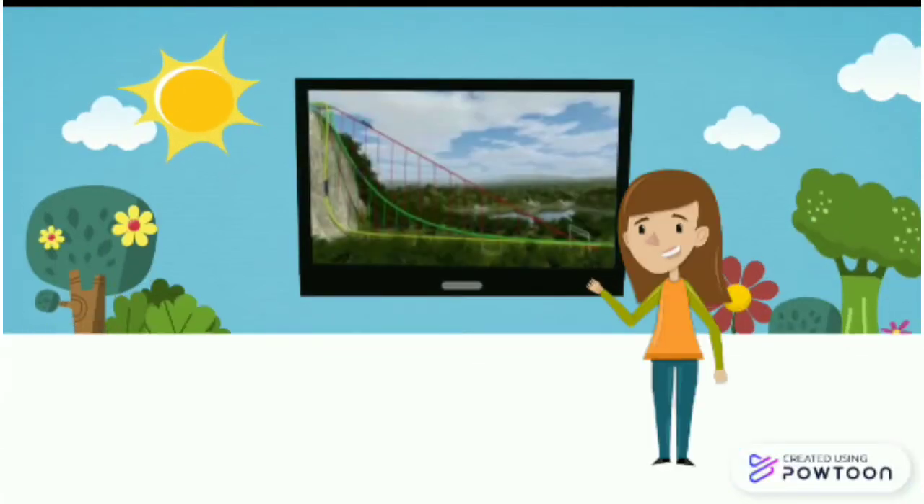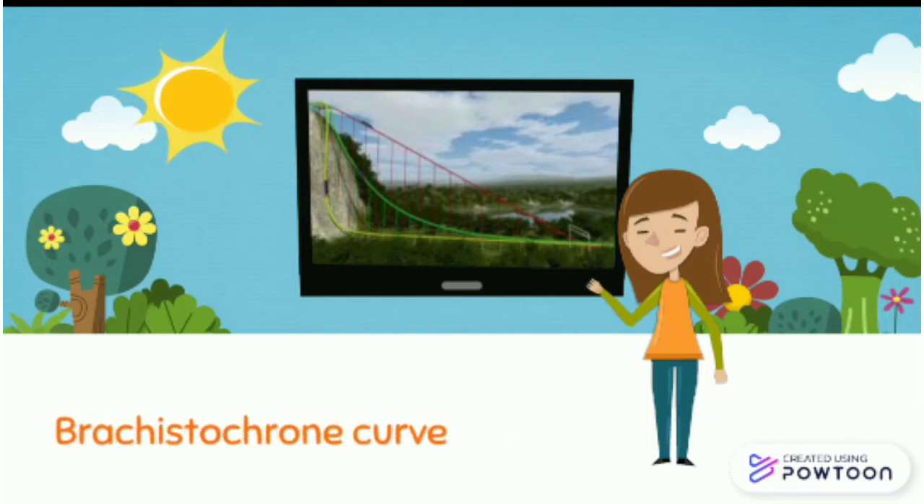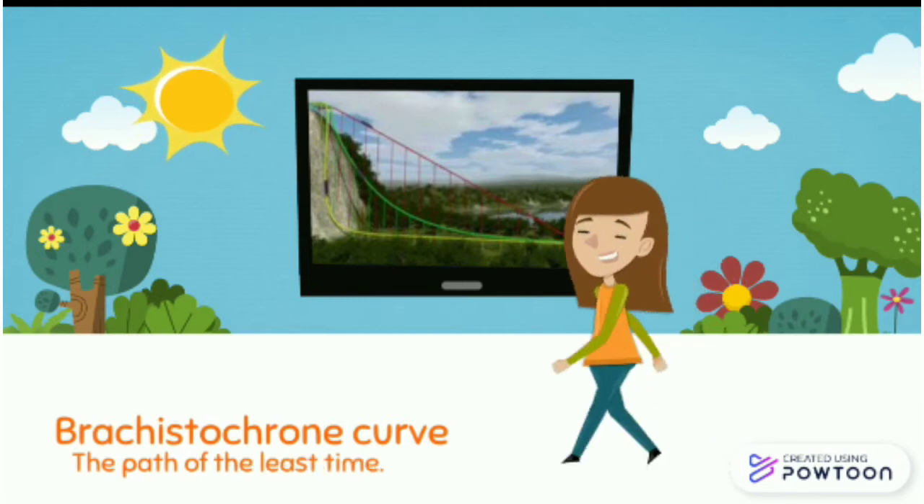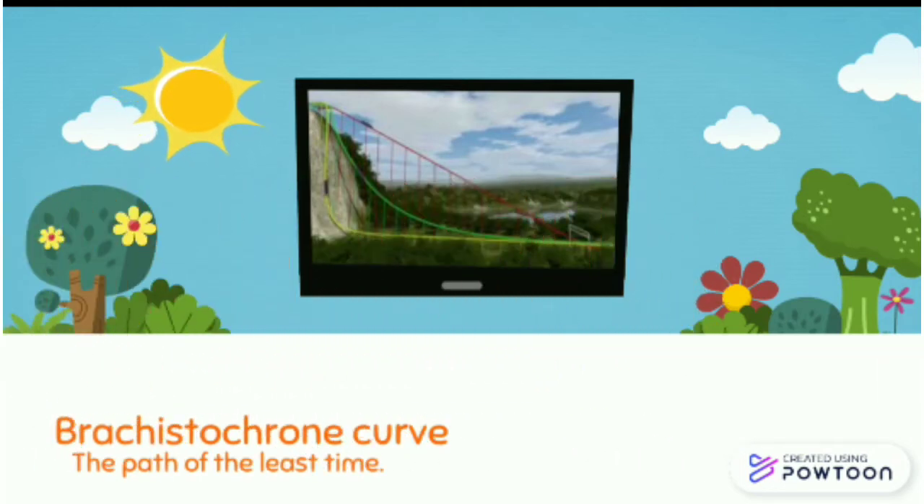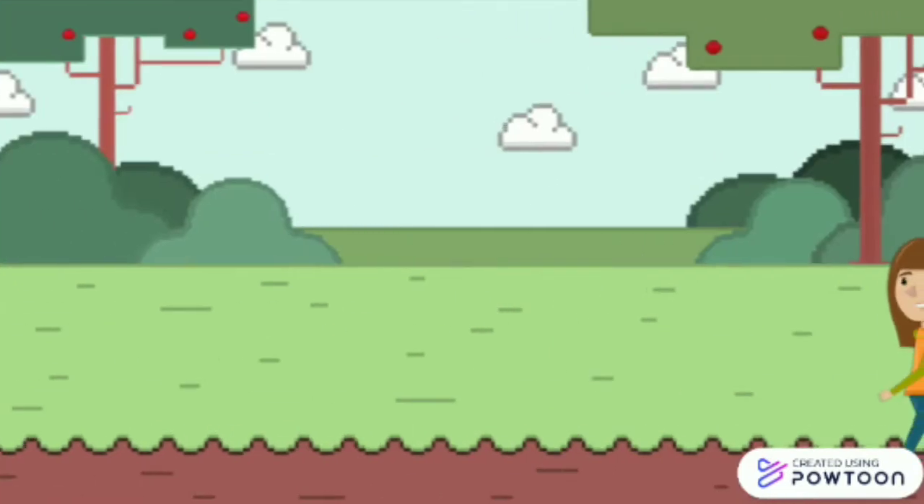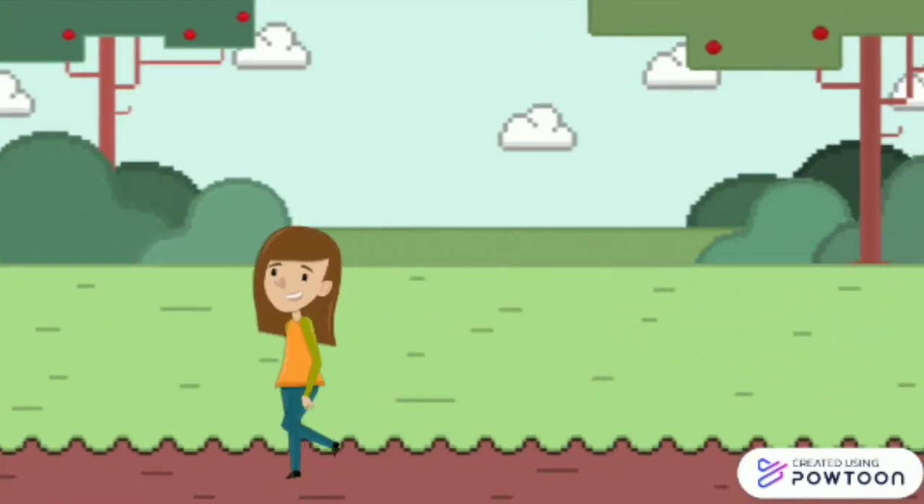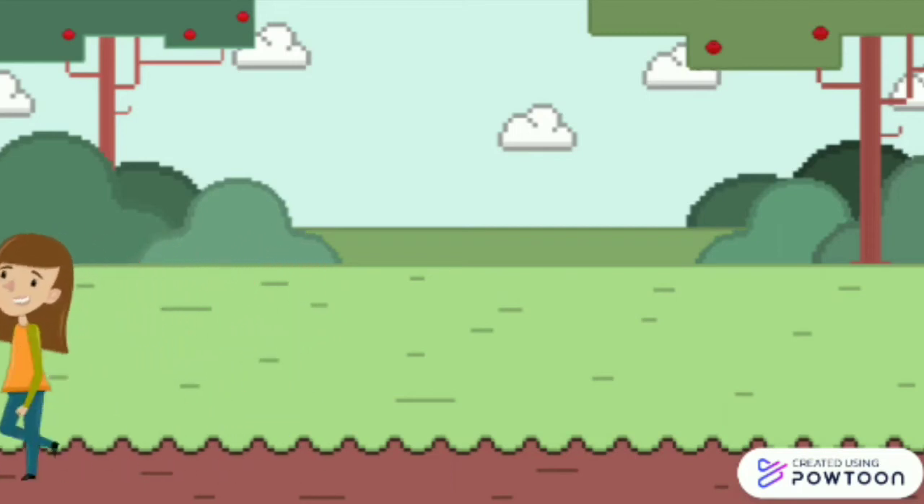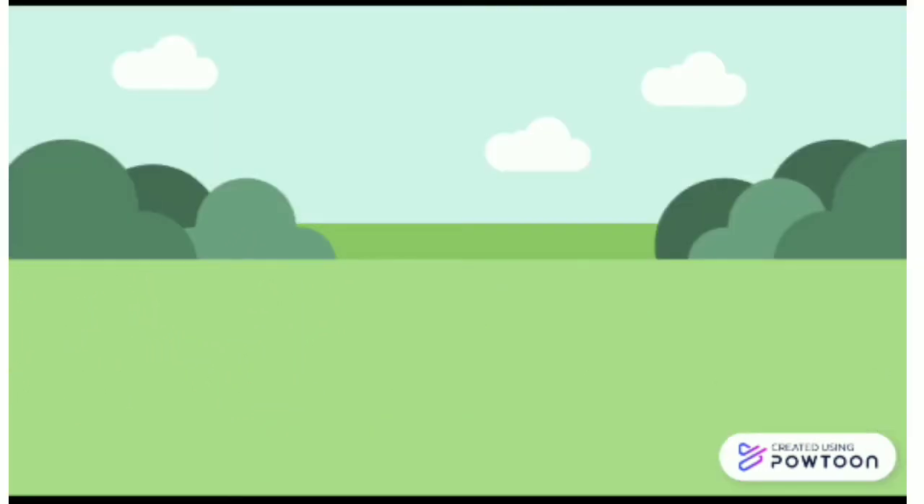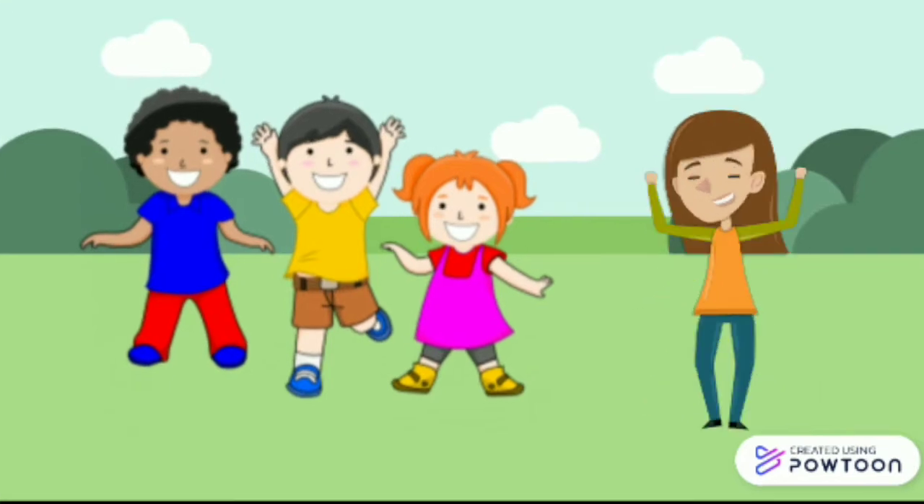Hi, today we will talk about the Keystone curve, the path of the least time. For that, let's go to the park to find Bob, Anna and John. Oh, there they are. They have decided to race down the slides.